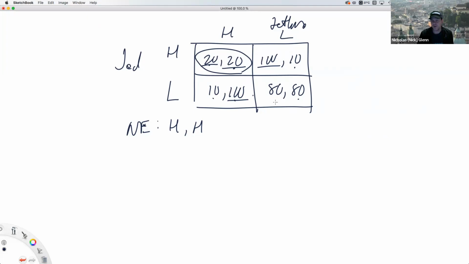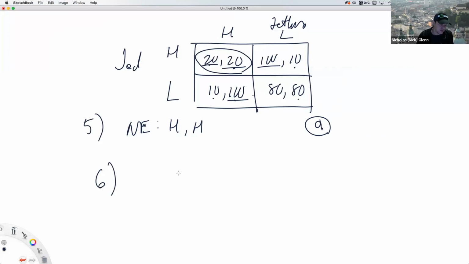it makes it where what's the point of cooperating in the period before that? Because if they don't cooperate, then you can't punish them the next period because that's the end period. And at that point, there's nothing to be done. People are going to act selfishly at that point. All right. And this process will just keep repeating backwards. So basically with a finitely repeated game, it's no different. The results are going to be the same here. Okay. So there's going to be no change. So that's A, Jed and Jethro both choose high production, and it's a finitely repeated game. There's no difference. Okay. So that's 5. What is 6 asking?